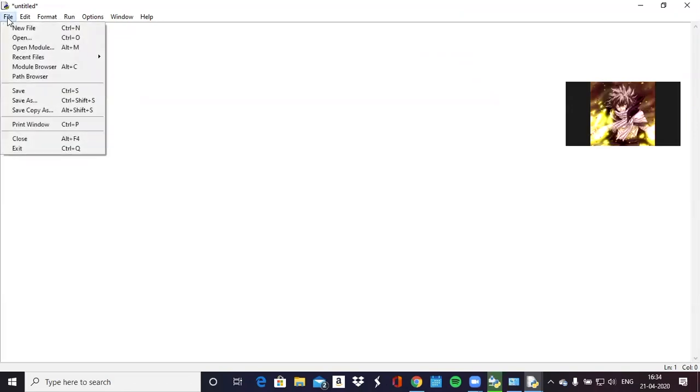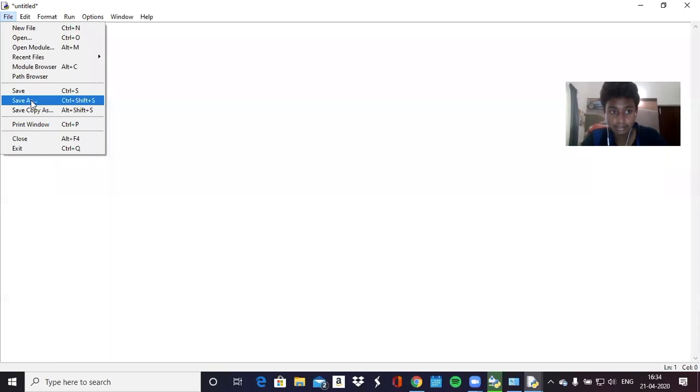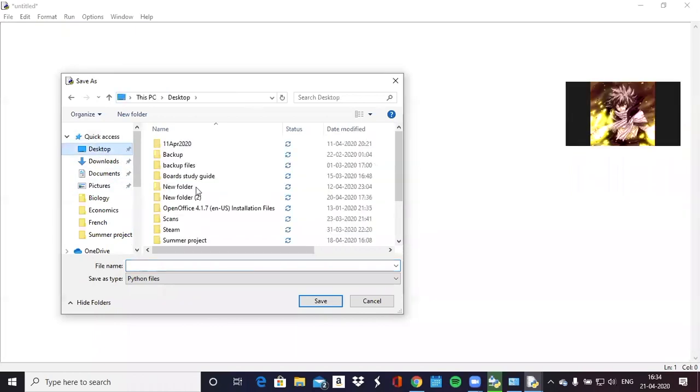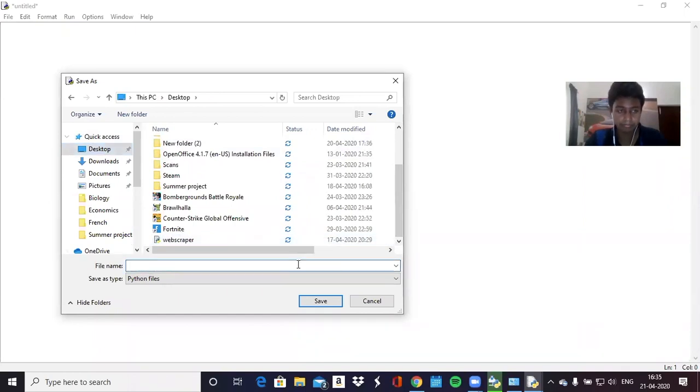If you click on file and click save as, you can save this file. Before you can run the file, you always have to save it. So now save it to your desktop and give it a name. Name it like test, and then save it on your desktop.